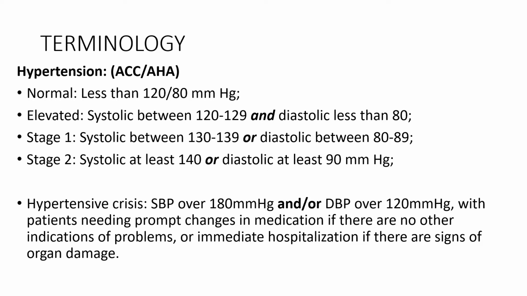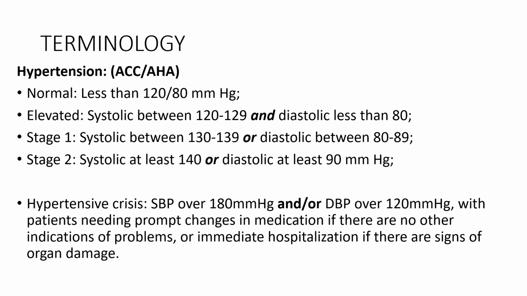Stage 1 hypertension is systolic between 130 to 139 or diastolic between 80 to 89 millimeter of mercury. Stage 2 hypertension is if the systolic blood pressure is 140 or diastolic blood pressure is at least 90 millimeter of mercury and above.